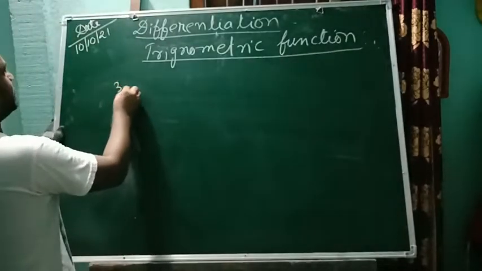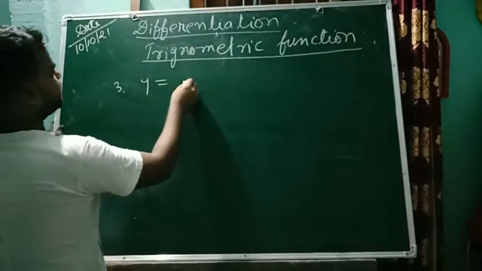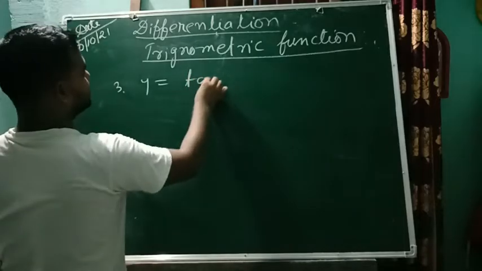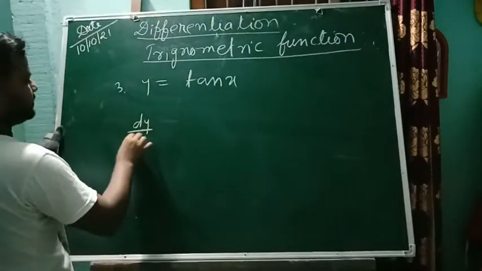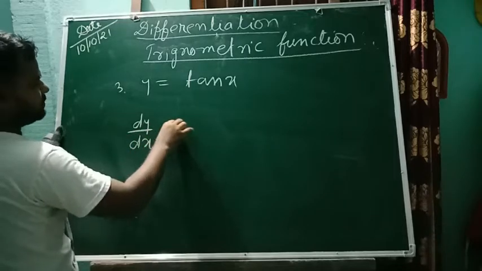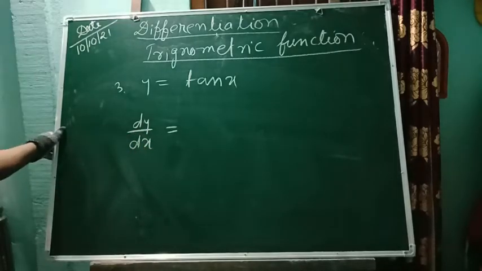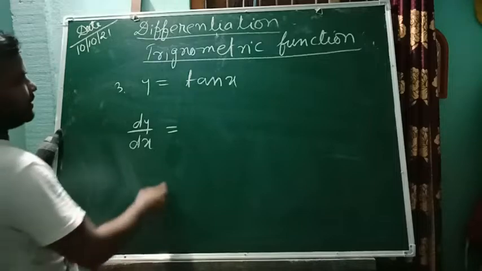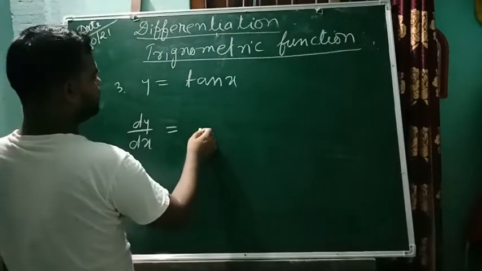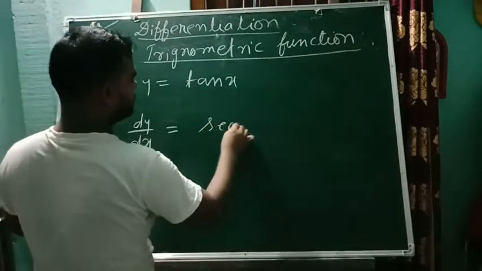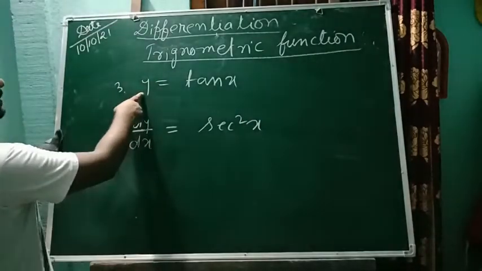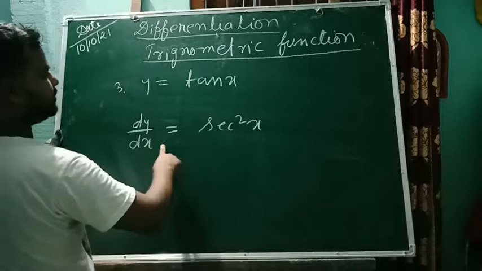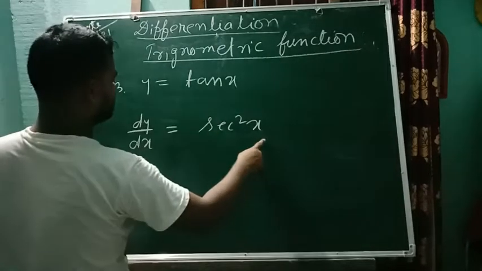Now number 3. If y is equal to tan x, so d by dx, can you all say what it will be? When tan comes, always remember it will be in square: sec square x. If tan x, then the derivative of tan x is sec square x.